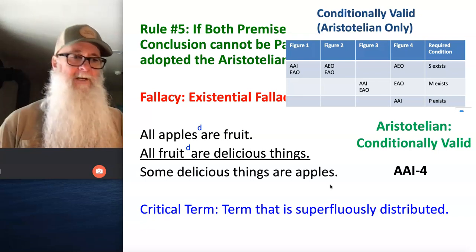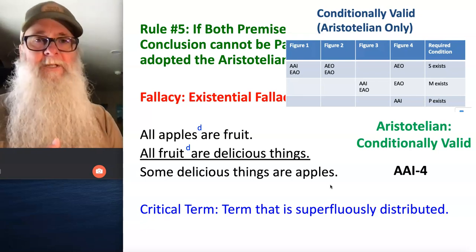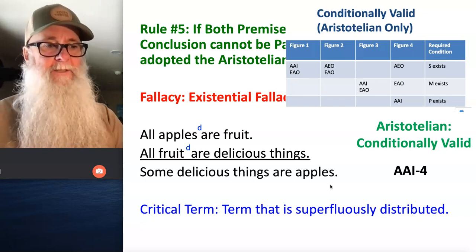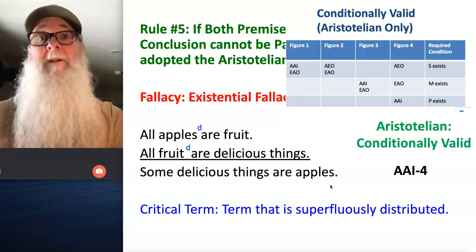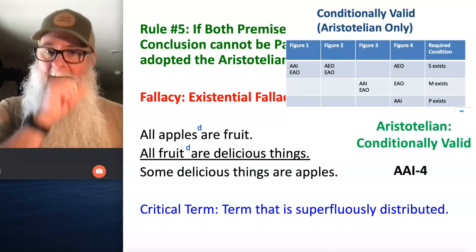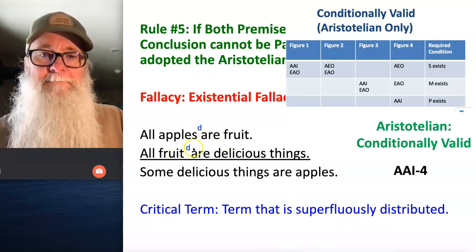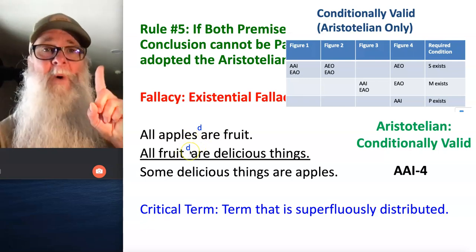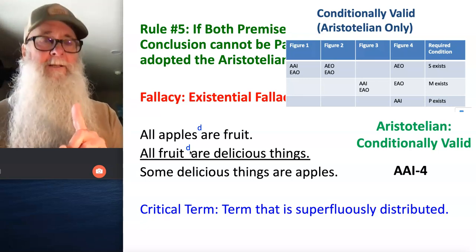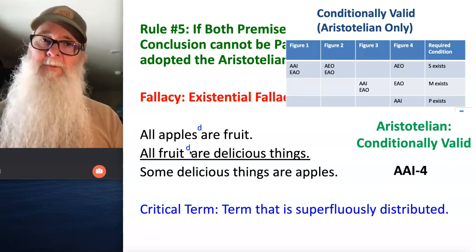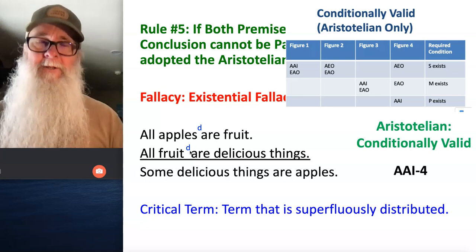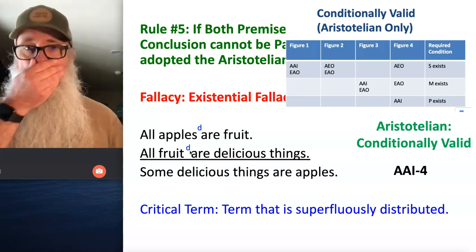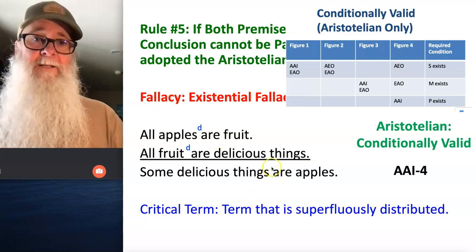So the first two rules of categorical syllogism have to do with distribution. The first one says your middle term has to be distributed at least once, and the second rule says if you have a term that's distributed in the conclusion, it better also be distributed in the premise. Here we have the term fruit as our middle term. And that term is distributed one time. And that's exactly what's required. It's the minimum that's required to comply with rule number 1. The middle term has to be distributed at least one time, and it is distributed once and once only. Okay, so that's not distributed more than it needs to be.